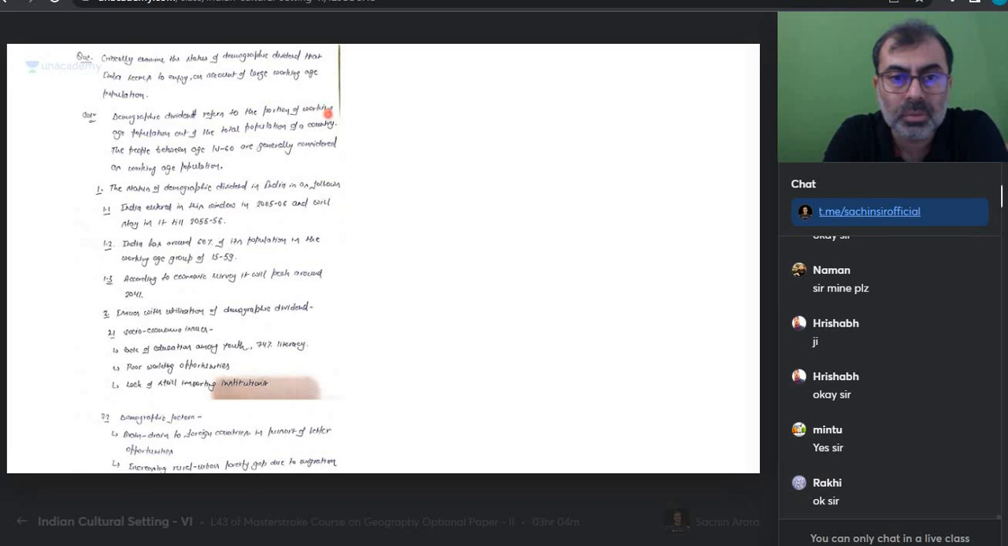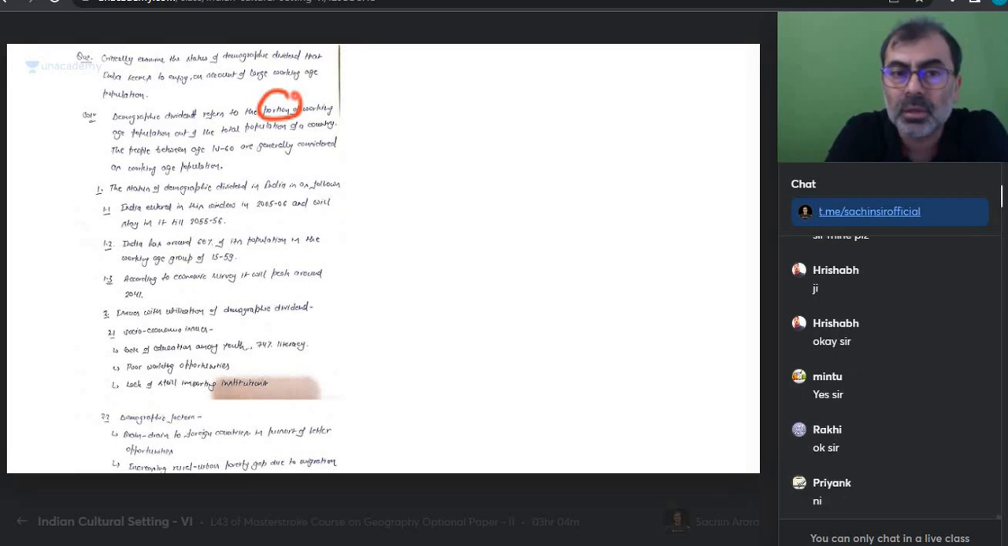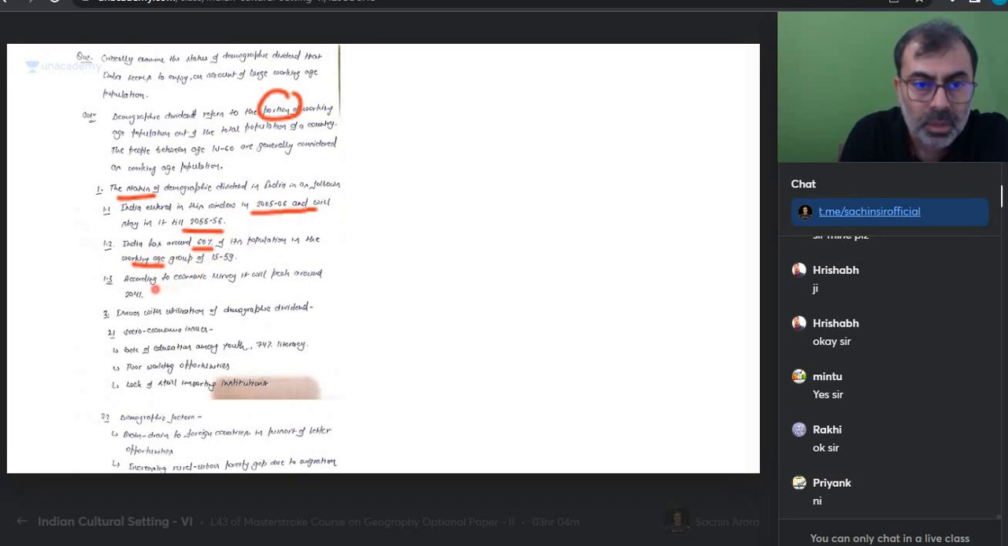"Demographic dividend refers to the portion of." Does it refer to the portion of working population? No, it does not tell the portion of a country. It is a situation in which working age population is more than dependents. "The nation of demographic is India is as follows. The status is as follows. India entered this window in 2005-06 and will be there till this. India has around 60% of the population in the working age. According to the economic survey, it will peak around 2041."